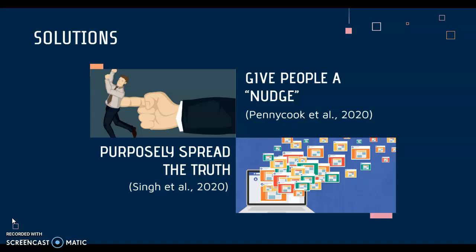Also, purposely disseminating truthful information on social media on a wide scale can also influence people if they're exposed to it as much as possible. As shown in a study conducted by Singh and others, increased exposure to fact checks positively influences vaccine acceptance, which indicates a higher level of trust in correct information. Also, fact checks do not have as prominent an effect as misinformation does, so it is important that the truth is spread even more to reach more audience.